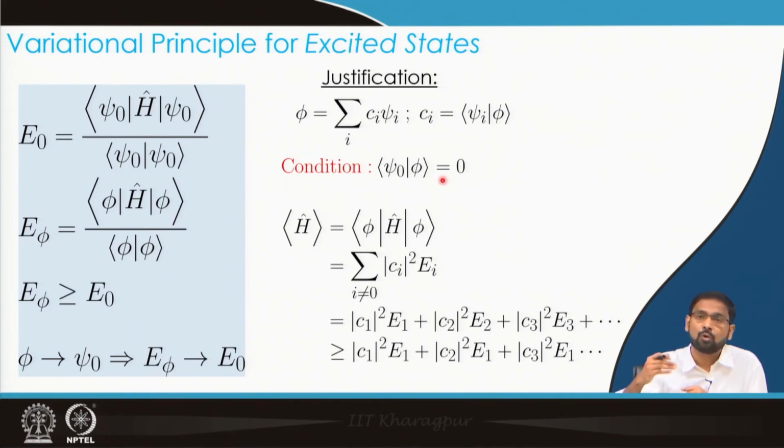So, this way I can go on doing for the higher excited states, but it is not always easy, or it is not even always possible to define a trial wave function which is simultaneously orthogonal to so many different functions. So, that poses a severe condition, but in many cases at least the first excited state can be obtained using variational principle, but they have to satisfy certain conditions.